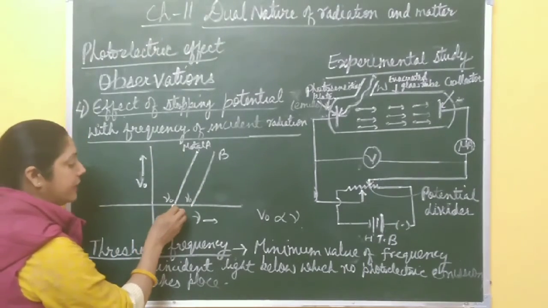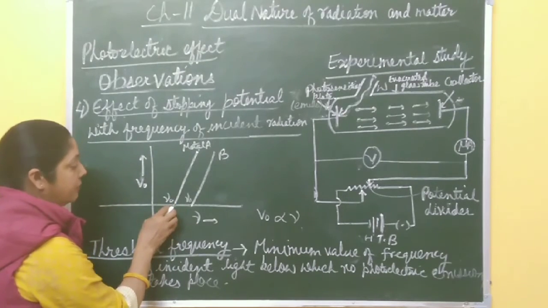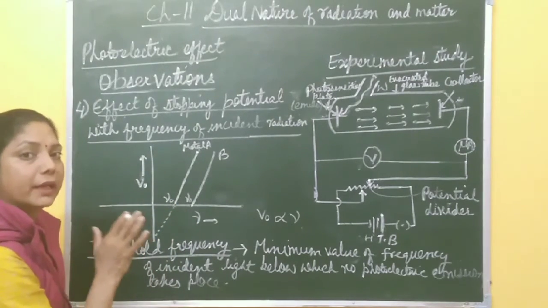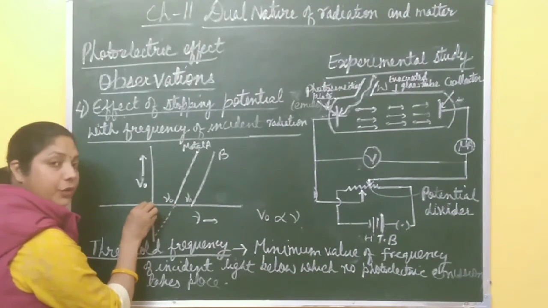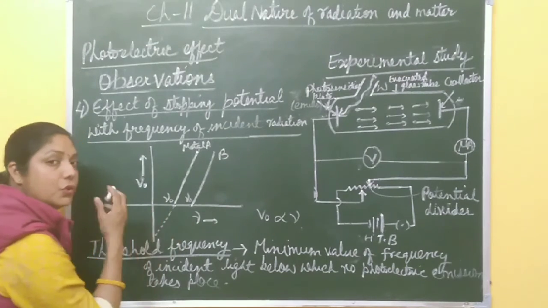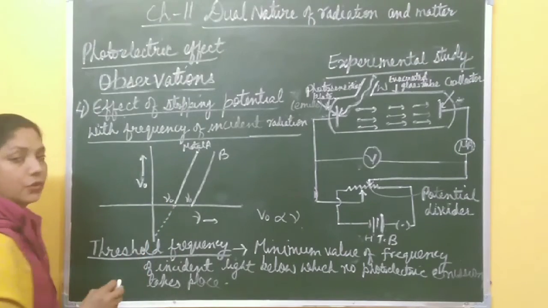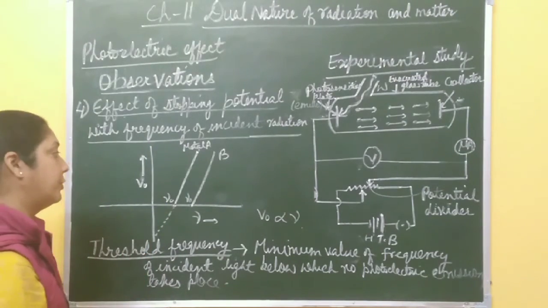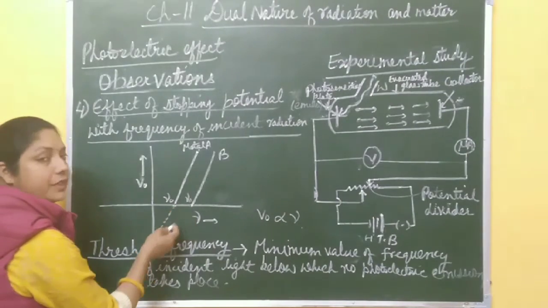Here I have drawn a graph for two metals, metal A and metal B. Along the y-axis is stopping potential, along the x-axis is frequency of incident radiation, and the graph between them is a straight line. But here you find that there is a minimum frequency below which no photoelectric emission takes place. The graph starts from this point, not from the origin. This minimum value of frequency is called threshold or cutoff frequency. For two different metals, this threshold frequency is different.